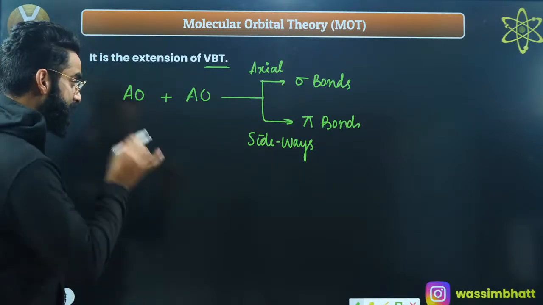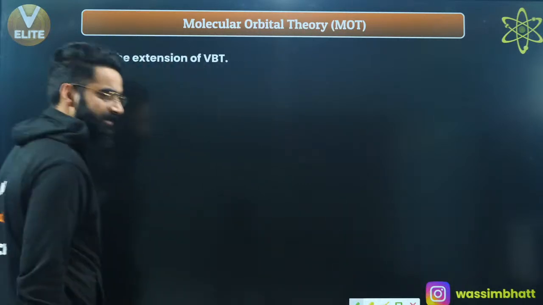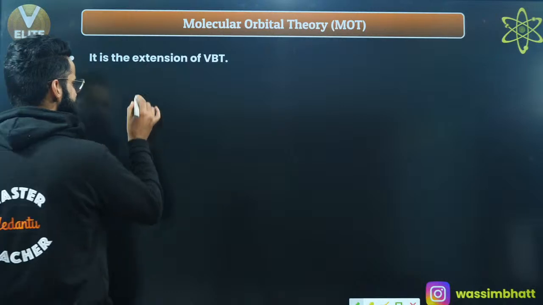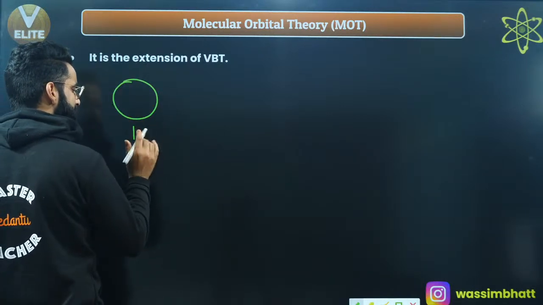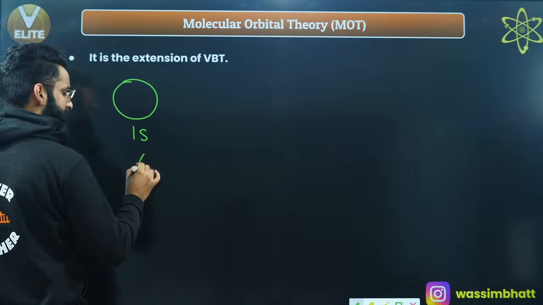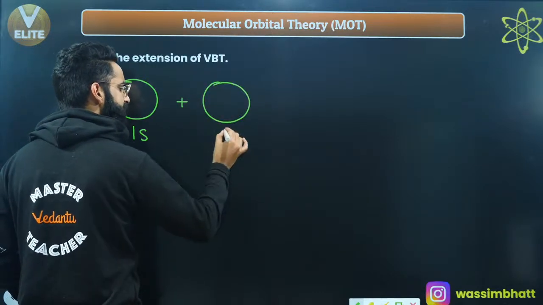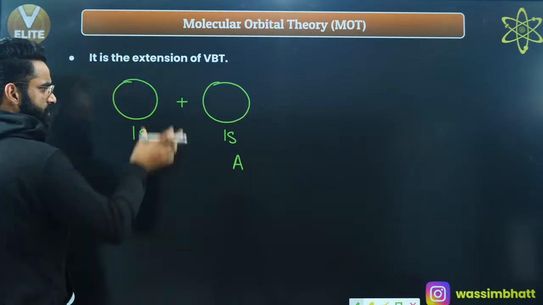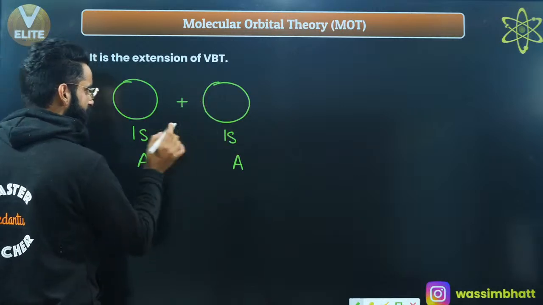Now have a look exactly at what we have discussed in VBT, and how this MOT is going to be the extension of VBT. Have a look exactly, guys. See, let's say this is one of the atomic orbitals, some 1s atomic orbital of some atom A, right? Let's assume this is again a 1s atomic orbital of some other atom A, right? So these two atomic orbitals, 1s of A and 1s of A, right?